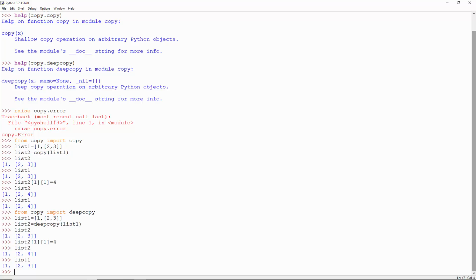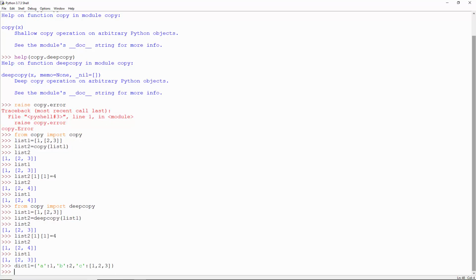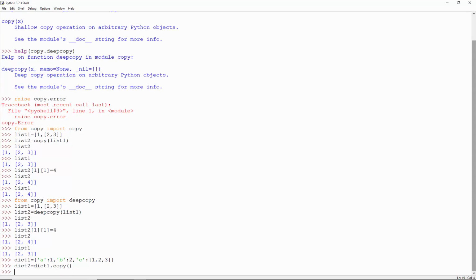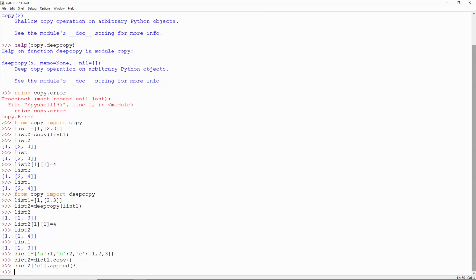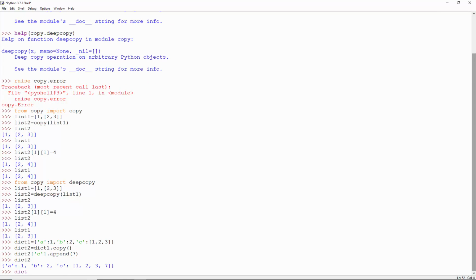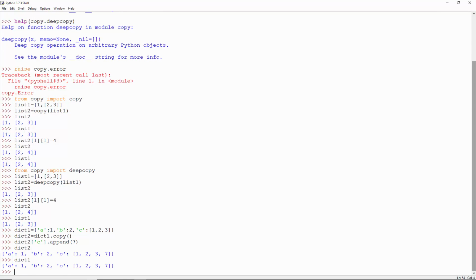Enough with lists. Now let's try copying dictionaries. This is a dictionary. This is a shallow copy of it. If we append 7 to the value of key C, which is a list, we can do it. This changes the original dictionary dict1 as well. The shallow copy holds the same objects as does the original.